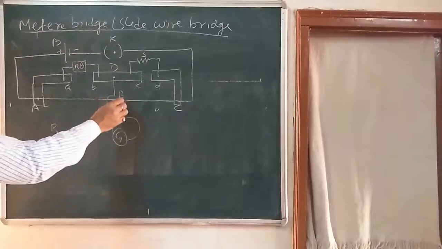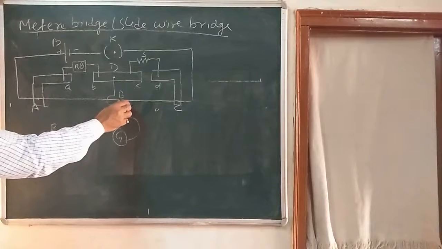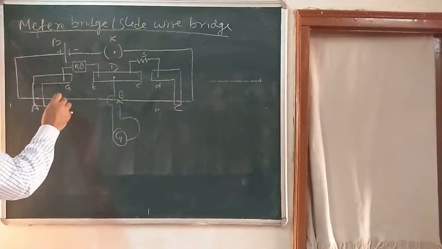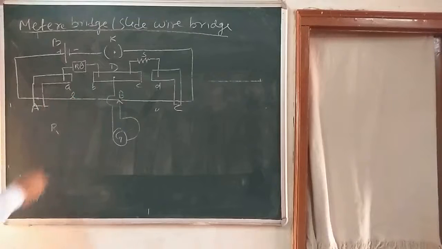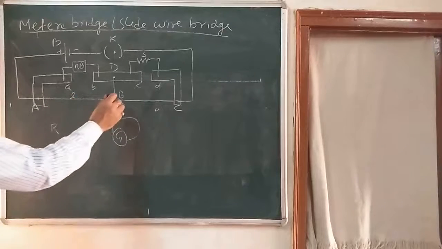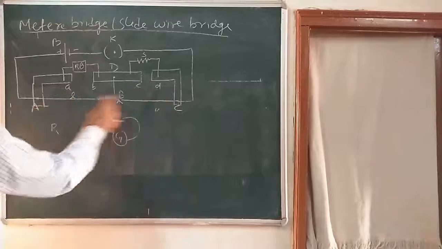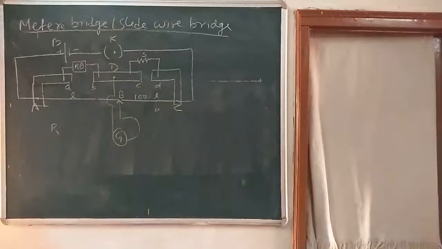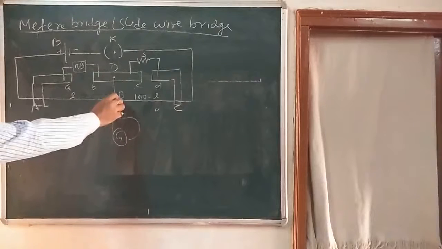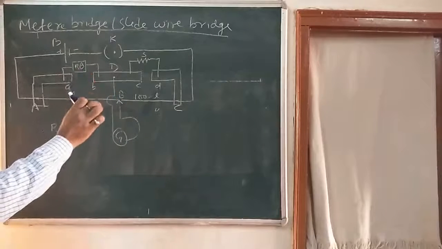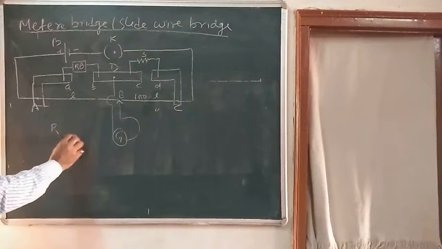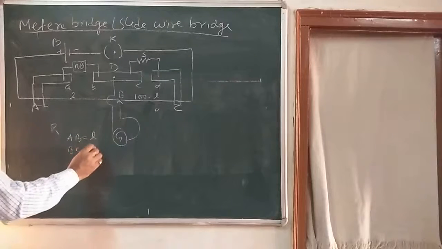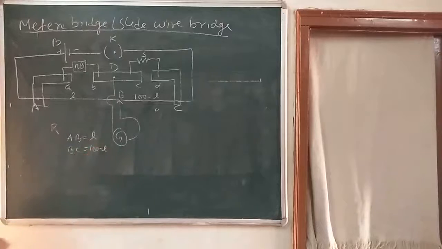So at a point B we are getting null deflection, note this length AB. Suppose this length AB is equal to L. So remaining length BC, total length is 100 centimeter, so this length would be 100 minus L. So I can say AB is equal to L and BC is equal to 100 minus L.